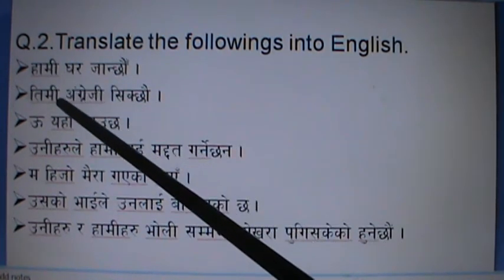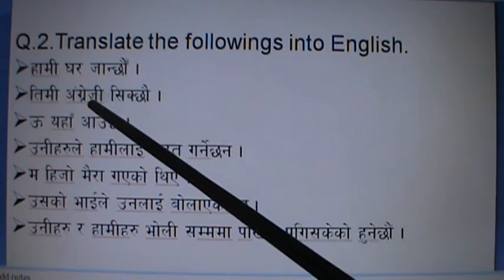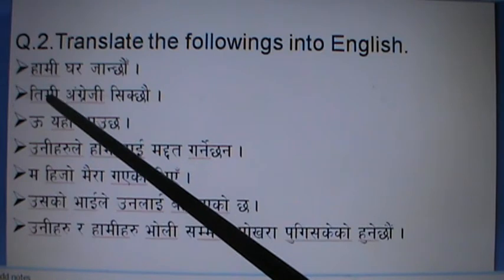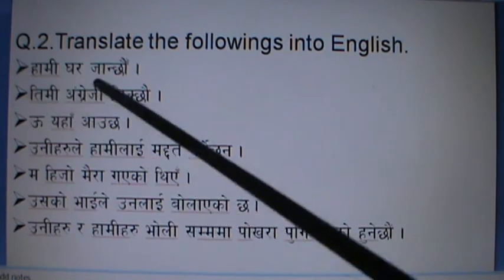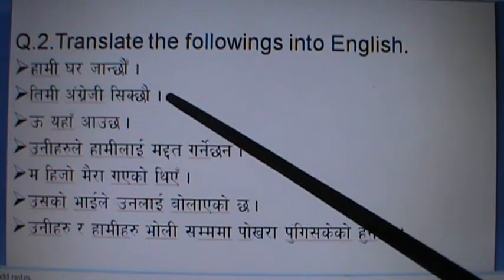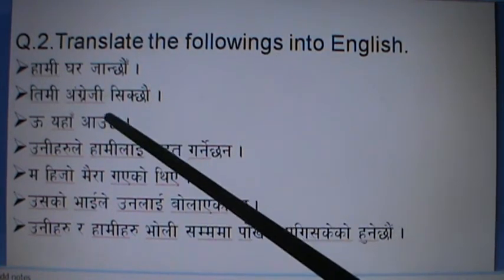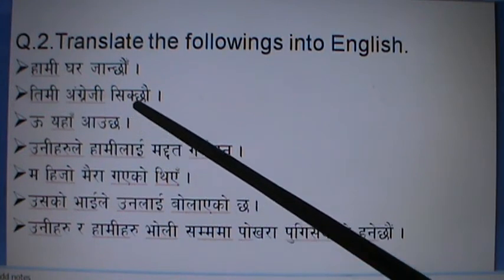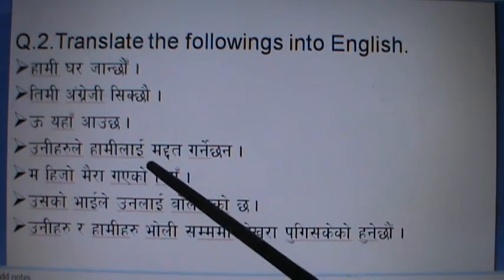Okay. Similarly, तिमी अंग्रेजी सिक्छौ. It also shows the simple present or immediate action. So you, तिमी means you, always takes a plural verb. So verb 1 you can use. You learn English. In this way you can keep doing all. ओ यहाँ आउँछ. This also shows immediate action. उनीहरूले हामीलाई मद्दत गर्ने छन्.